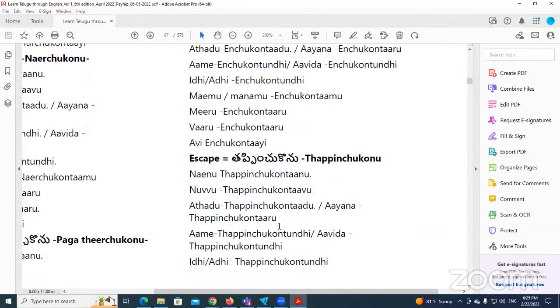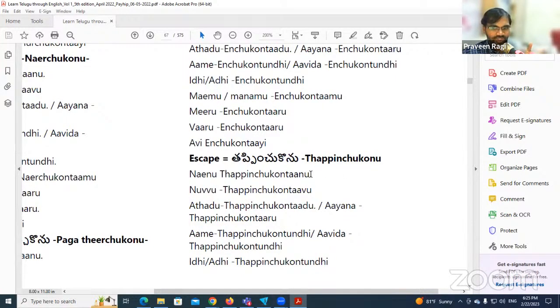Now tappinchukonanu. This is as per the conjugation, it's okay to use, but in the spoken version there is a little variation. It will be tappinchukonu. This recorded session will be there. So when you are practicing, just listen again, make sentences. Tappinchukonu. If you are not writing down, it's fine, otherwise you can use the recorded version.